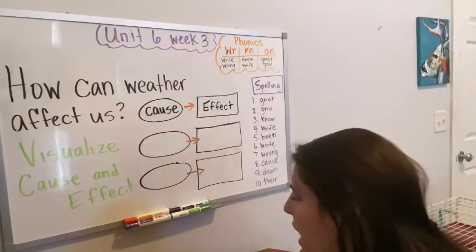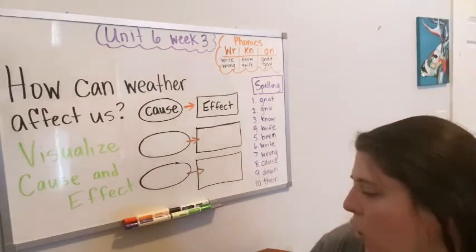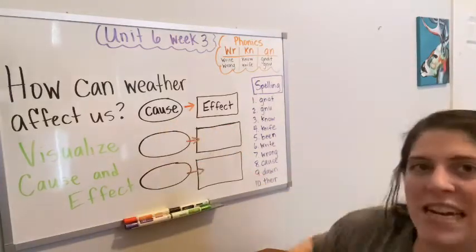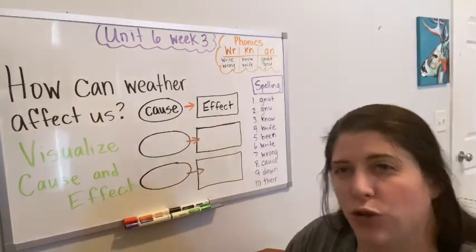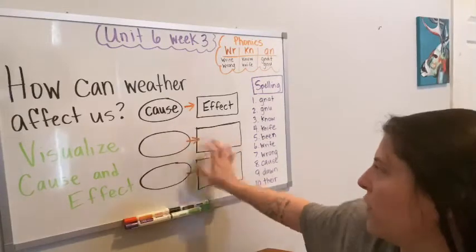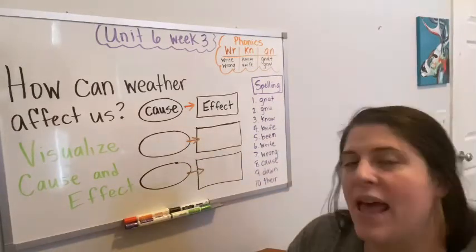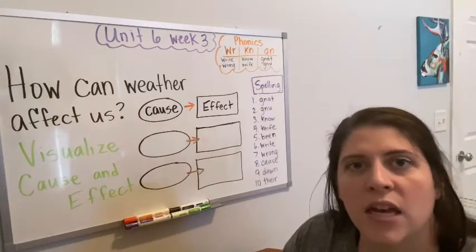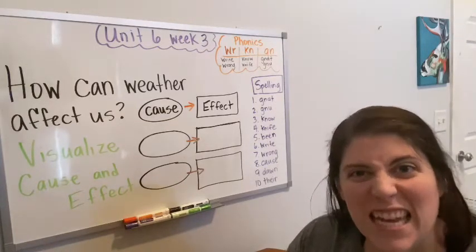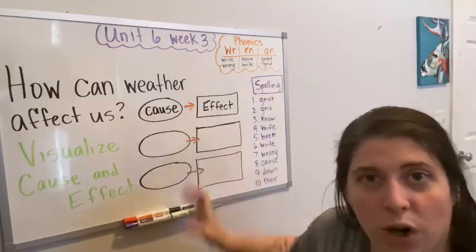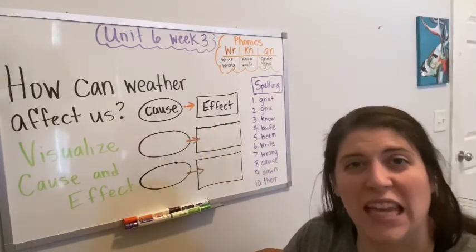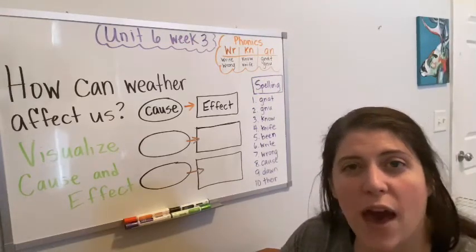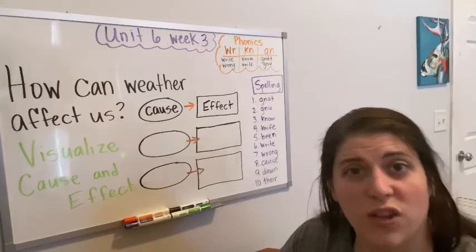Now, let's take a look at what we're going to be talking about today. We're going to be looking at cause and effect. And as you can see back here, I have a little graphic organizer that I drew. But this story that we're going to read has lots of cause and effect. We're going to do the cause and effect at the end of the story together on my board. And then I'll take a picture of it and attach it to the end of this video. So you can look at it if you want to copy it down, if you want to rewatch the video and look for some more cause and effect, you can do that as well.